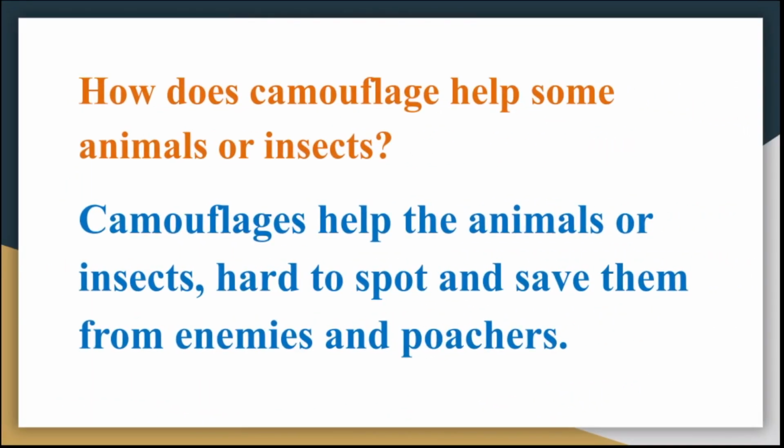Next question is, how does camouflage help some animals or insects? Answer is, camouflage helps the animals or insects hard to spot and save them from enemies and poachers. So children, how does camouflage help some animals or insects? Camouflage helps the animals or insects hard to spot and save them from enemies and poachers.